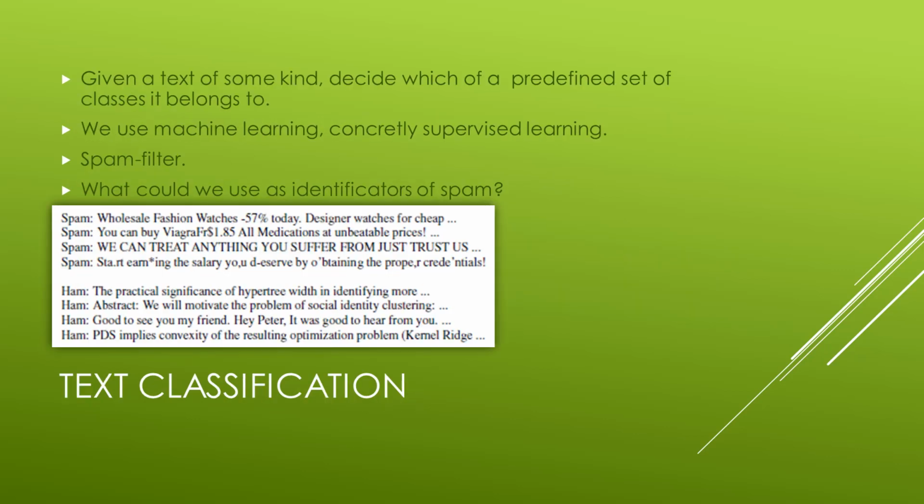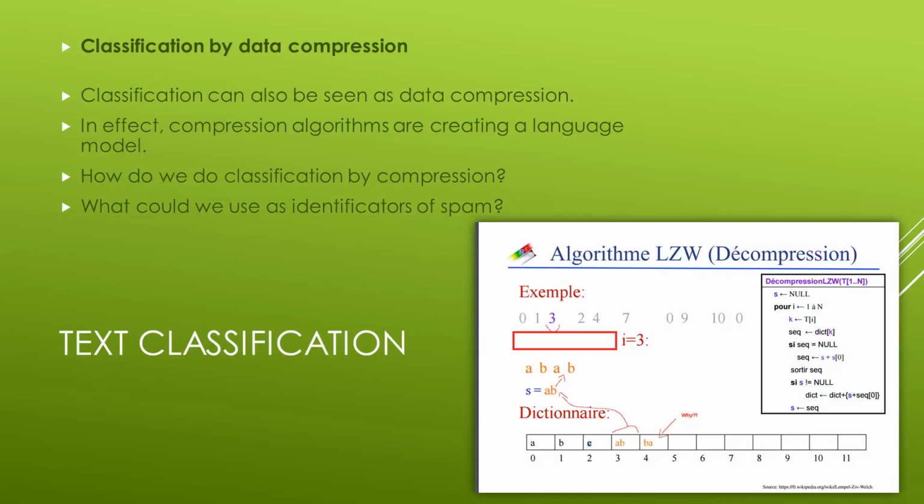Text classification is also known as categorization, and it consists of, given a text of some kind, deciding which predefined set of classes it belongs to. Language identification and gender classification are examples of text classification. Another example is spam detection, where words such as "for cheap" or "you can buy" are symbols of spam.